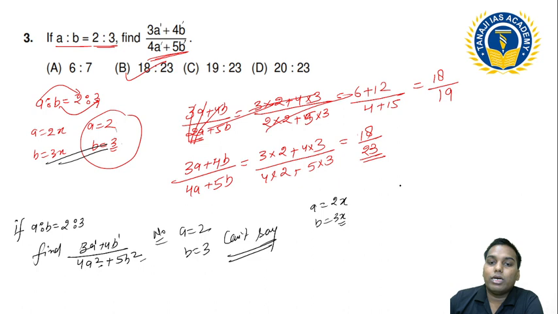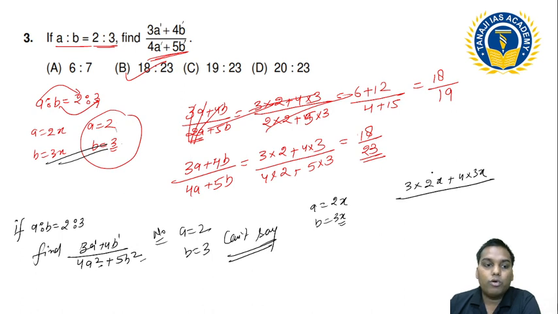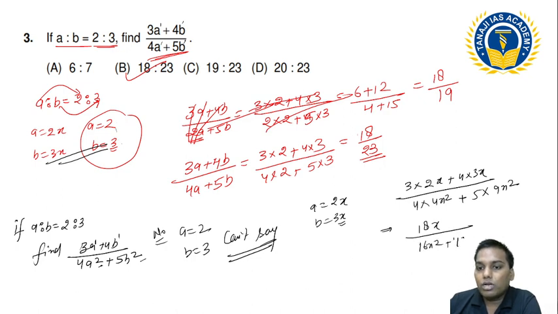So if I put here, so can I say that 3 into 2x plus 4 into 3x upon that 4 into 4x square plus 5 into that B is 9x square. ठीक है, if I add them it becomes 18x upon, if I add them, 16x square plus 49x square.